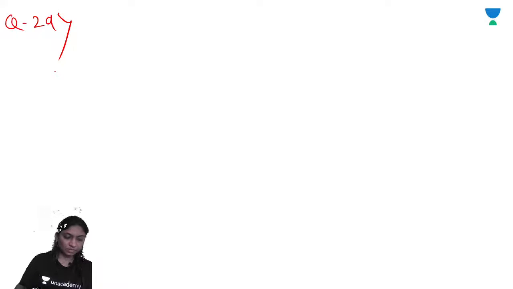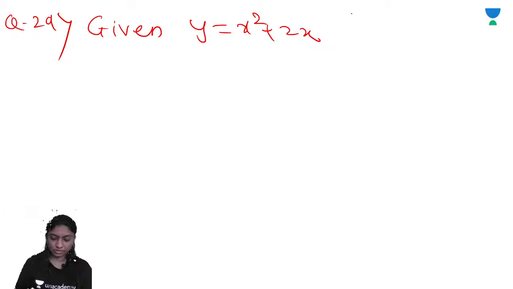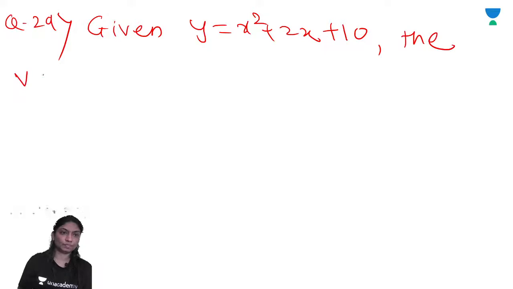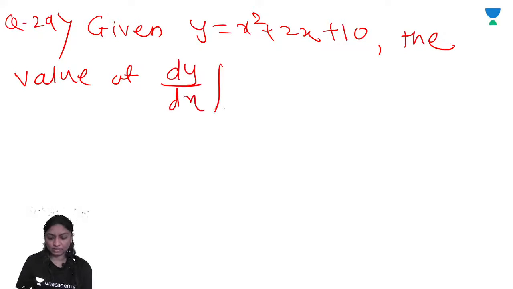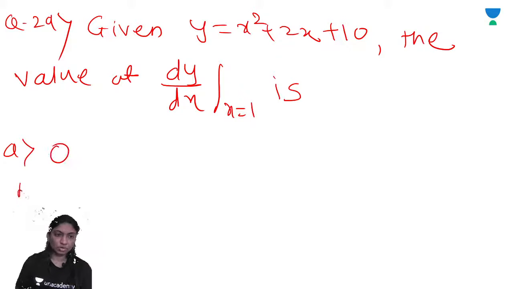Given y is equal to x square plus 2x plus 10, the value of dy by dx at x is equal to 1 is: option A 0, option B 4, option C 12, option D 30.